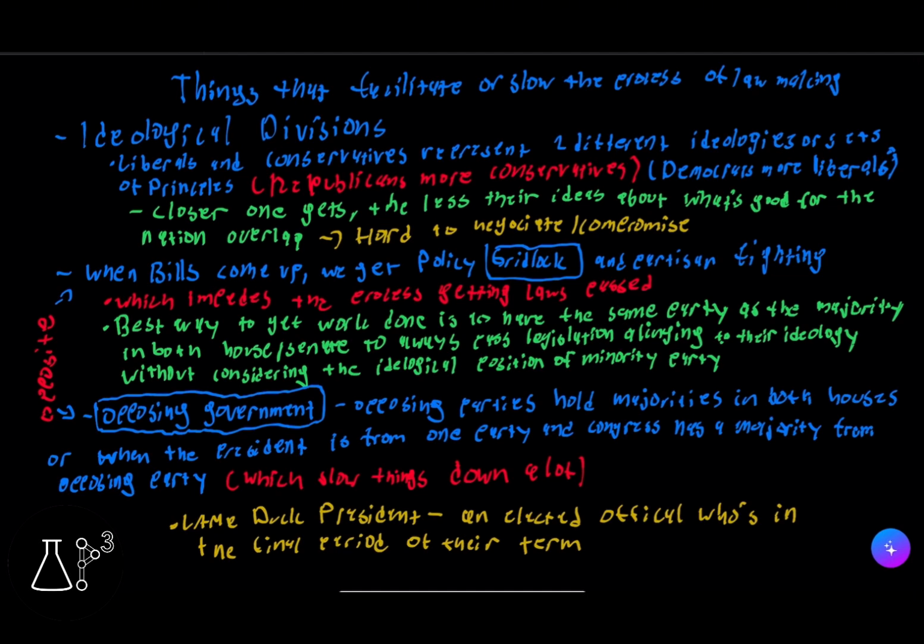Now, the best way to get work done is to have the same party as a majority in both the House and the Senate, to always pass legislation aligning to their ideology without considering the ideological position of a minority party. The opposite is divided government. Basically, divided government is when opposing parties hold majorities in both houses, or when the president is from one party and Congress has a majority from an opposing party, which slows things down a lot. Now we have something called a lame duck president. It's basically an elected official who is in the final period of their term.